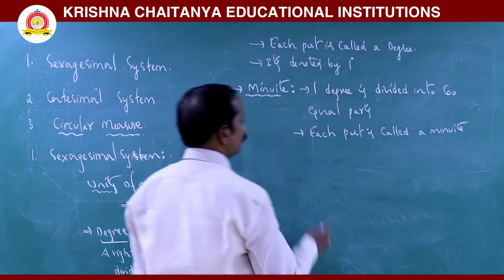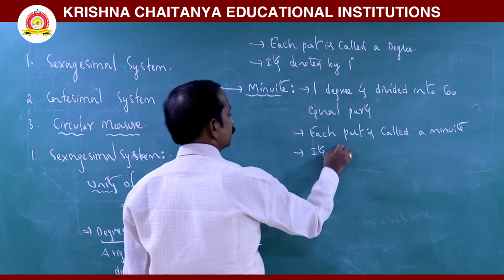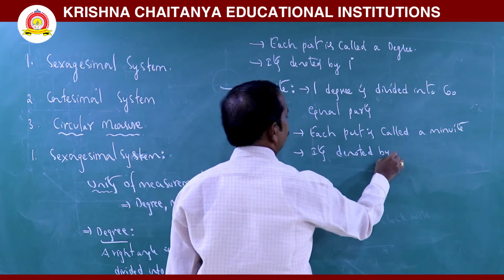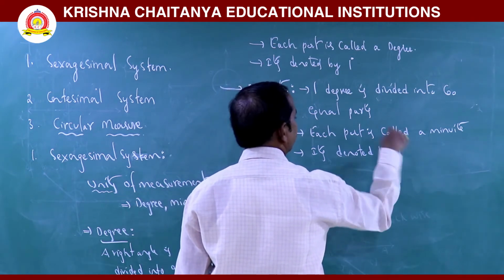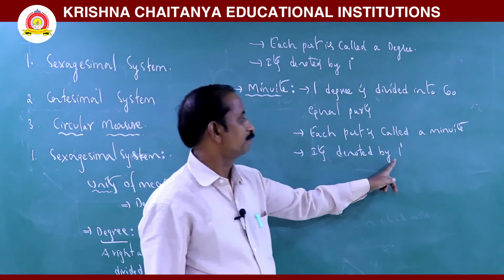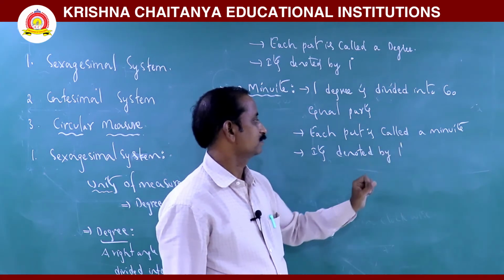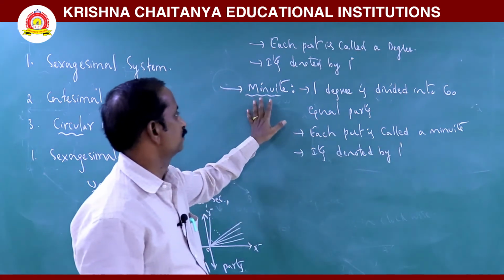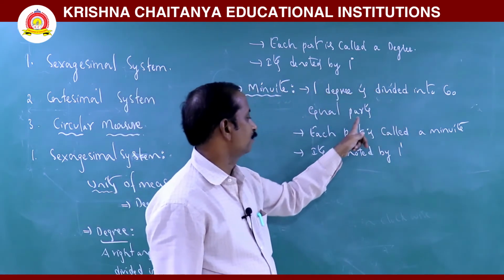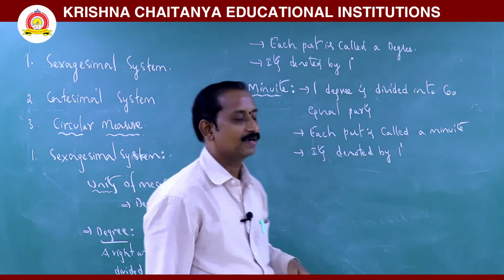Each part is called a minute, but it is denoted by 1 power dash, 1'. 2 minutes means 2'. 3 minutes means 3'. So, it is the definition of minute. 1 degree is divided into 60 equal parts. Each part is called a minute. It is denoted by 1'.